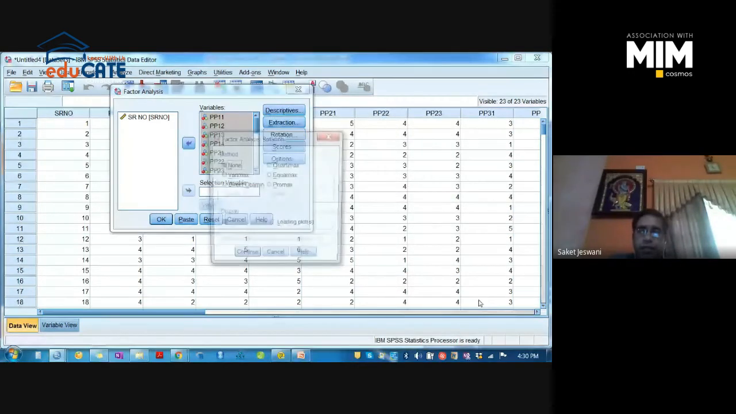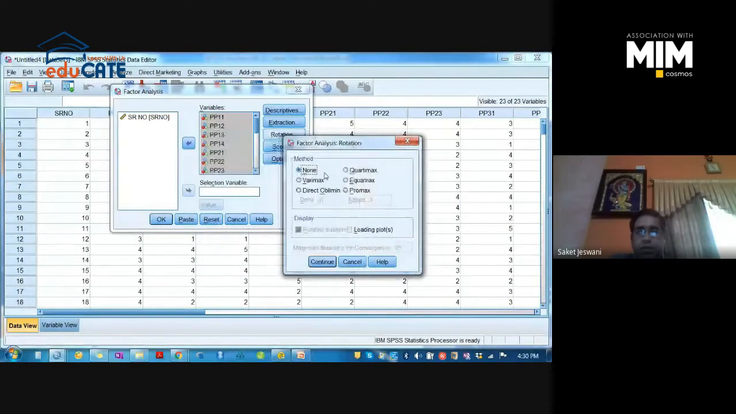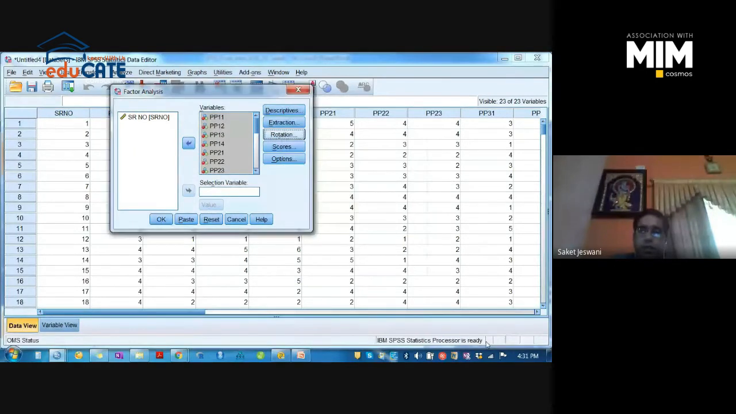There are again 6 rotation methods. One is no rotation. Another one is Varimax, which is the most common rotation method. General researchers go for Varimax rotation. But after analyzing and comparing all the methods, I came to know that Promax is the best method. So click on Promax. Okay. Click Continue. Go to Scores. You do not have to do anything here.